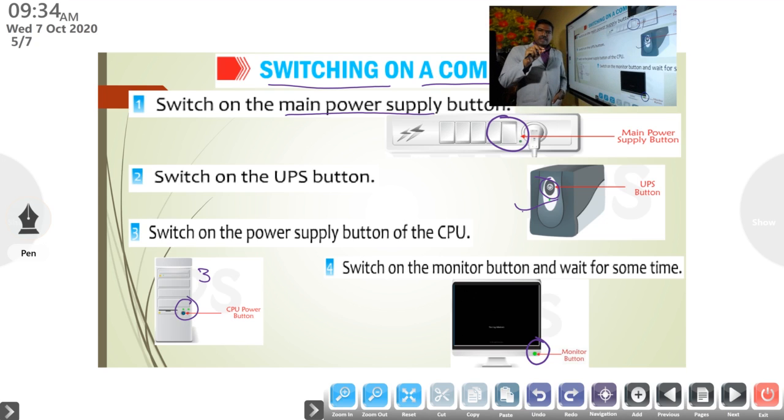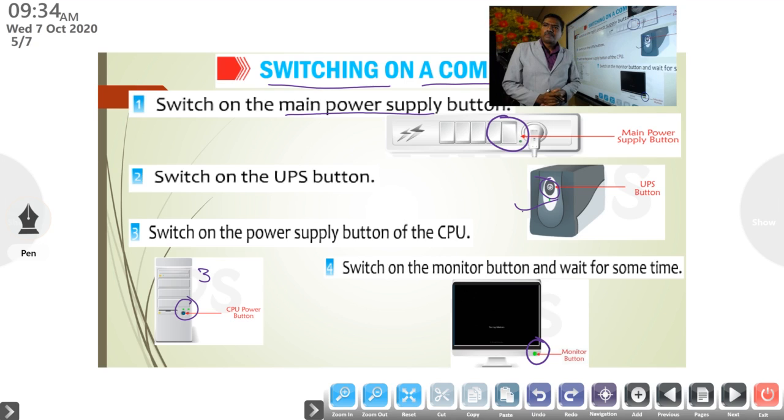Then sometime the computer will start up. The starting process of a computer is called booting. Booting is done step by step. Then we get a screen.